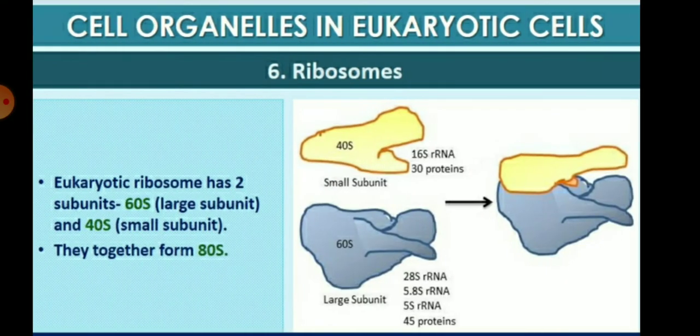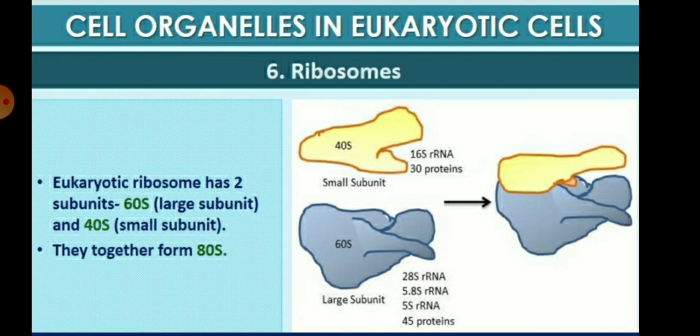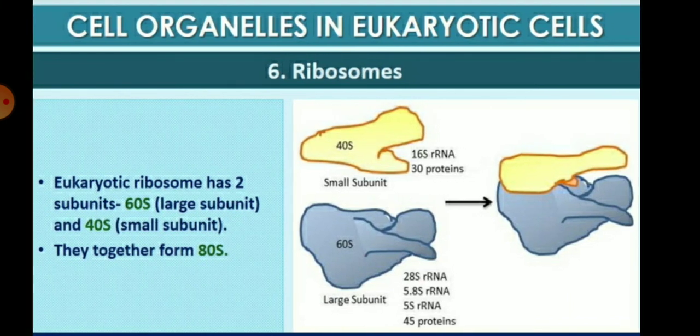Basically, ribosomes are of two types, 70S and 80S. 70S ribosomes are present in prokaryote cells and 80S ribosomes are present in eukaryote cells. And 80S is made up of two subunits, 60S and 40S subunit. S means Svedberg unit.